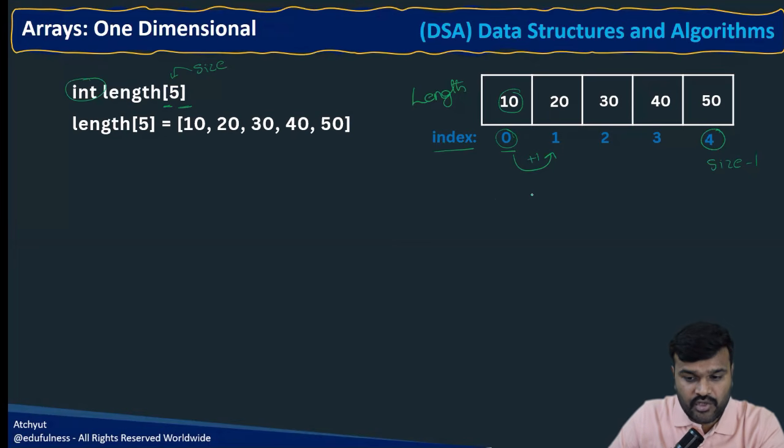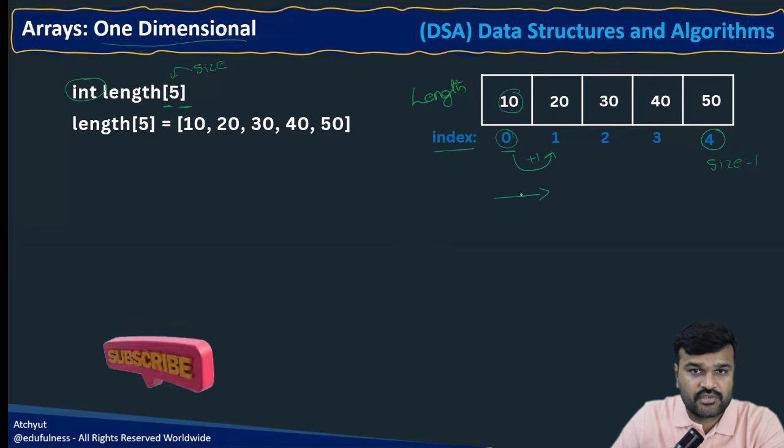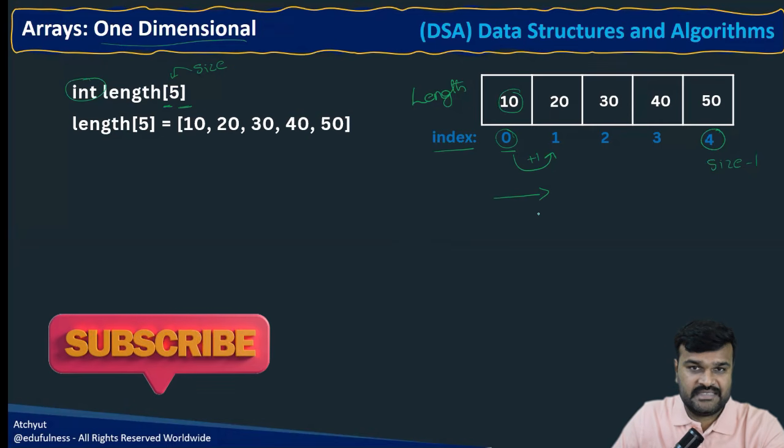And this is called one dimensional arrays, which is mentioned in the title. So it is moving in only one direction, always starting from 0. That's why it is called one dimensional arrays.